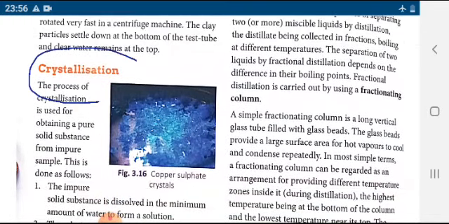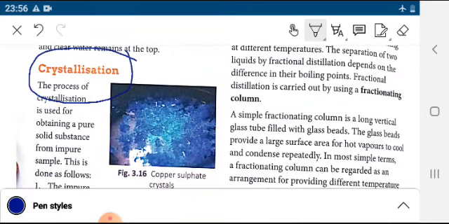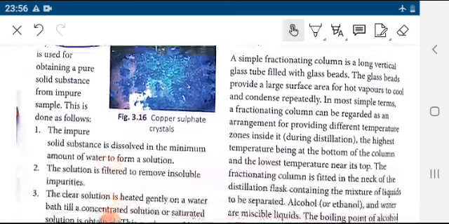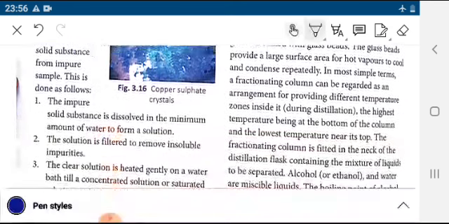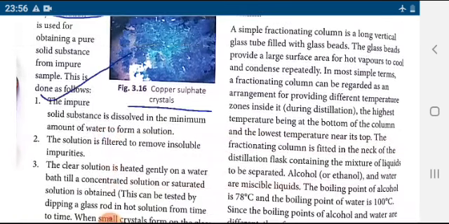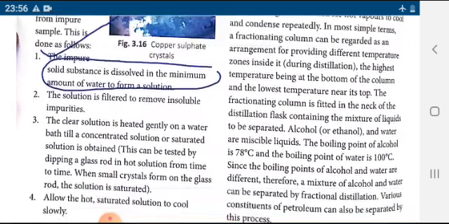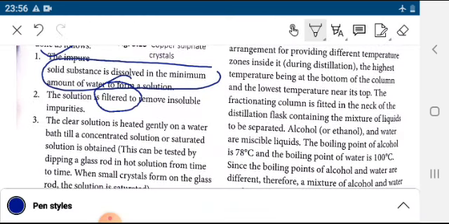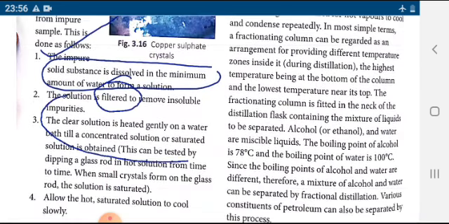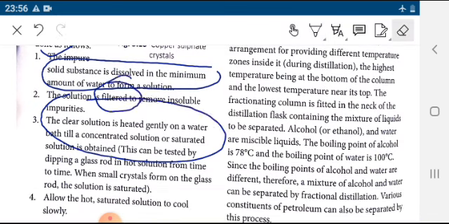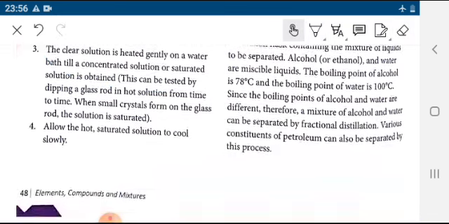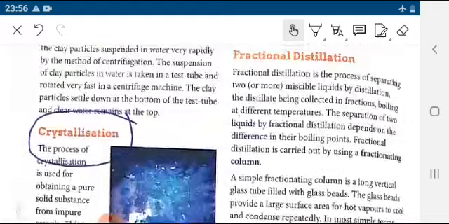What is crystallization? As the name itself says, the process of forming crystals is known as crystallization. How is it done? The impure solid substance is dissolved in a minimum amount of water. A solution is formed. Then the solution is filtered. After filtering, it is cooled down, and after some time crystals are obtained.